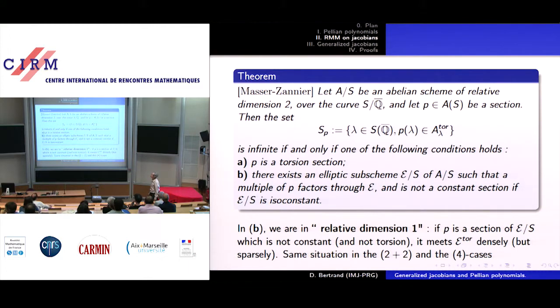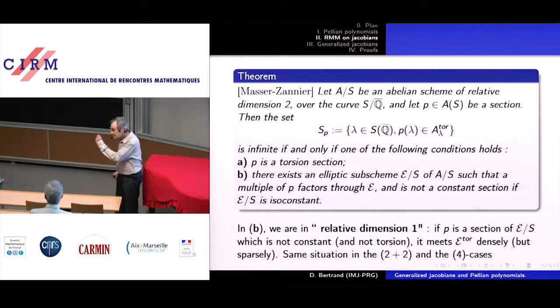What can be exceptional? Well, of course, the section P may be generically torsion, and then all its values are torsion. So in that case, you can guess that all lambdas will be Pellian, if the corresponding P is torsion. But the second possibility arises in case A splits.